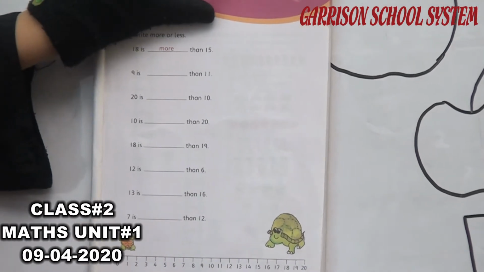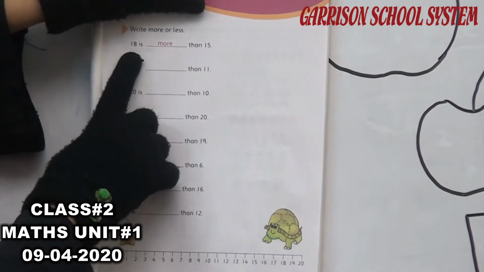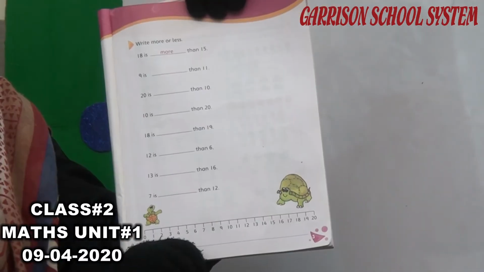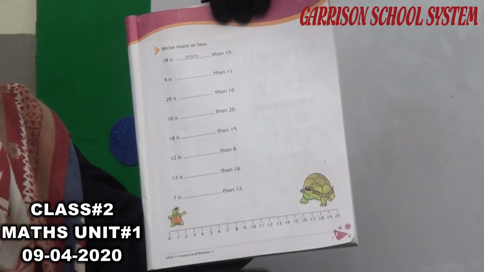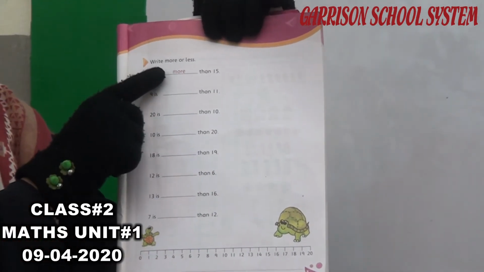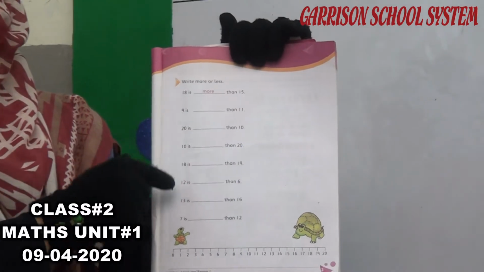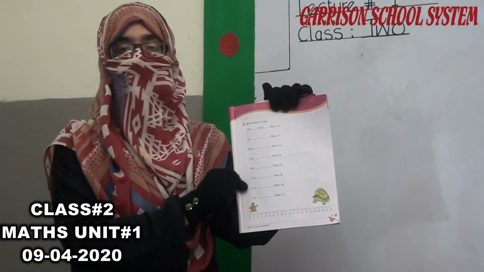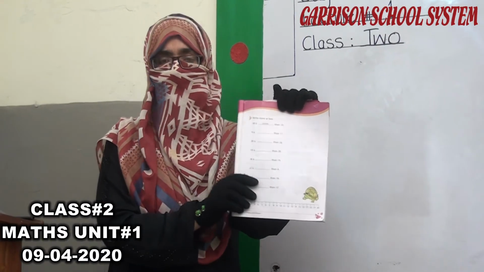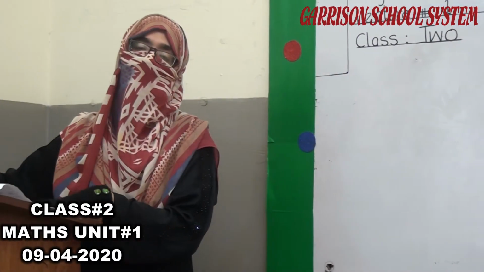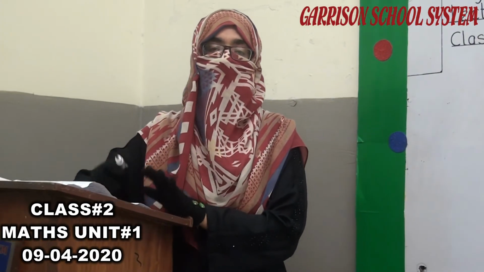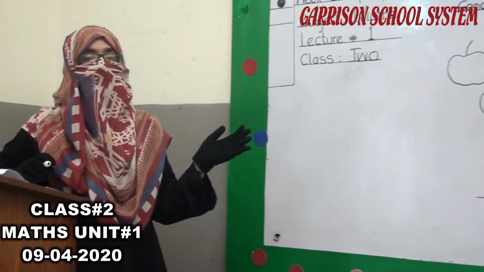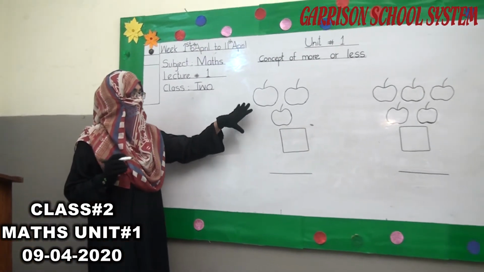Okay student, see page number 3. Here is the concept of more and less. Write more or less. On this page we have done the concept of more and less. Do you know what numbers are more and what are less? I will tell you on the board, giving some examples. Okay, look at the board students with me.